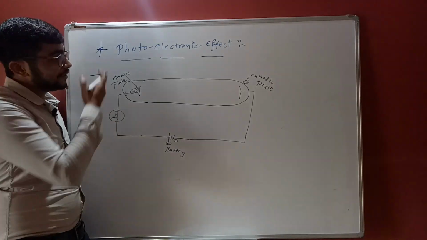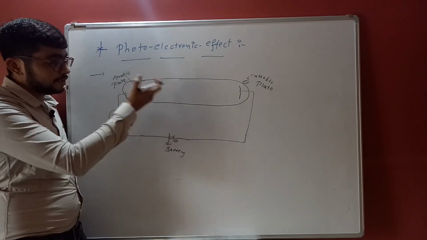What is the photoelectric effect? What is the concept behind these figures?